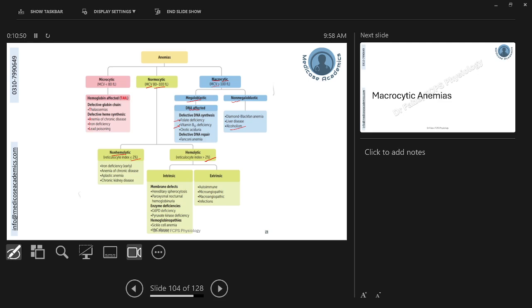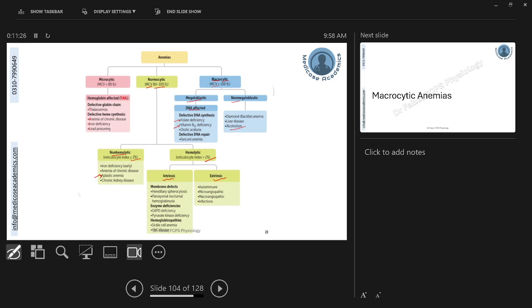Non-hemolytic normocytic anemia's most important prototype for you is the aplastic anemia, in which the bone marrow will be non-functional, and other you can see, for example, in chronic kidney disease, erythropoietin will not be available, so there will be decreased erythropoiesis. Anemia of chronic disease, inflammatory markers will decrease the erythropoiesis, and hemolytic anemias will be those anemias in which there will be normocytosis with increased reticulocyte count, and this can further be because of 2 reasons: intrinsic reasons or extrinsic reasons.